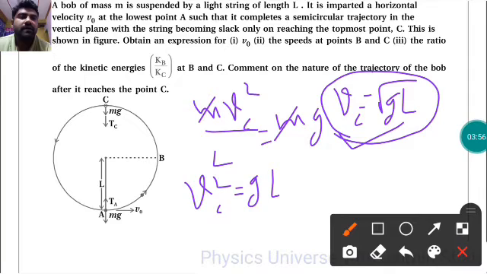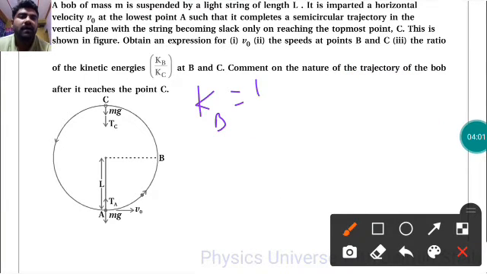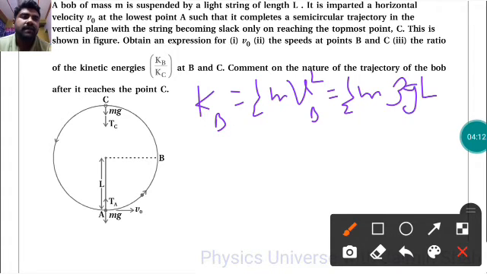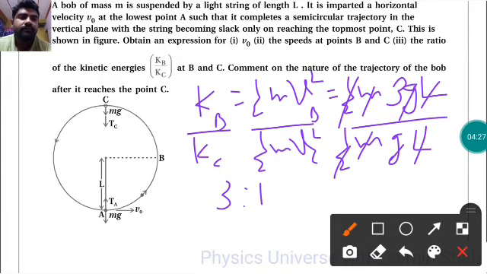Now we need to find the ratios. First, Kb is half m vb square, so half m times 3 gL, upon Kc, half m vc square, so 1 by 2 m gL. So this gets cancelled out, g and L get cancelled out, and we are left with 3 to 1. So Kb upon Kc is 3 to 1. And comment on the nature of the trajectory.